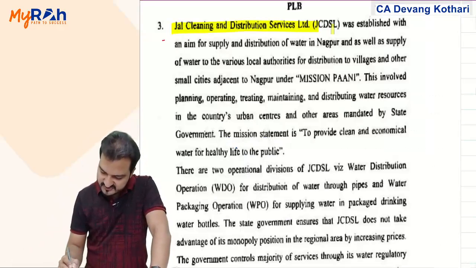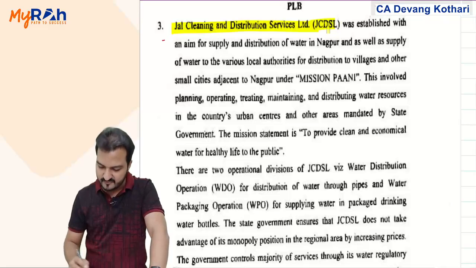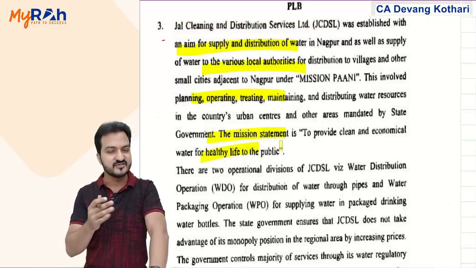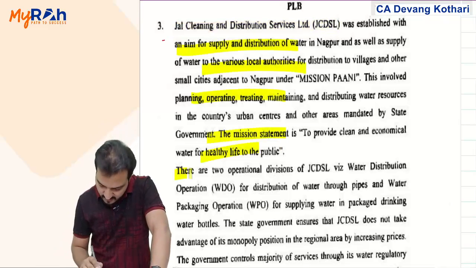Jal Cleaning and Distribution Services, JCDSL, was established with the aim of... Well, first paragraph, it's just time pass. I will directly continue with the second paragraph.